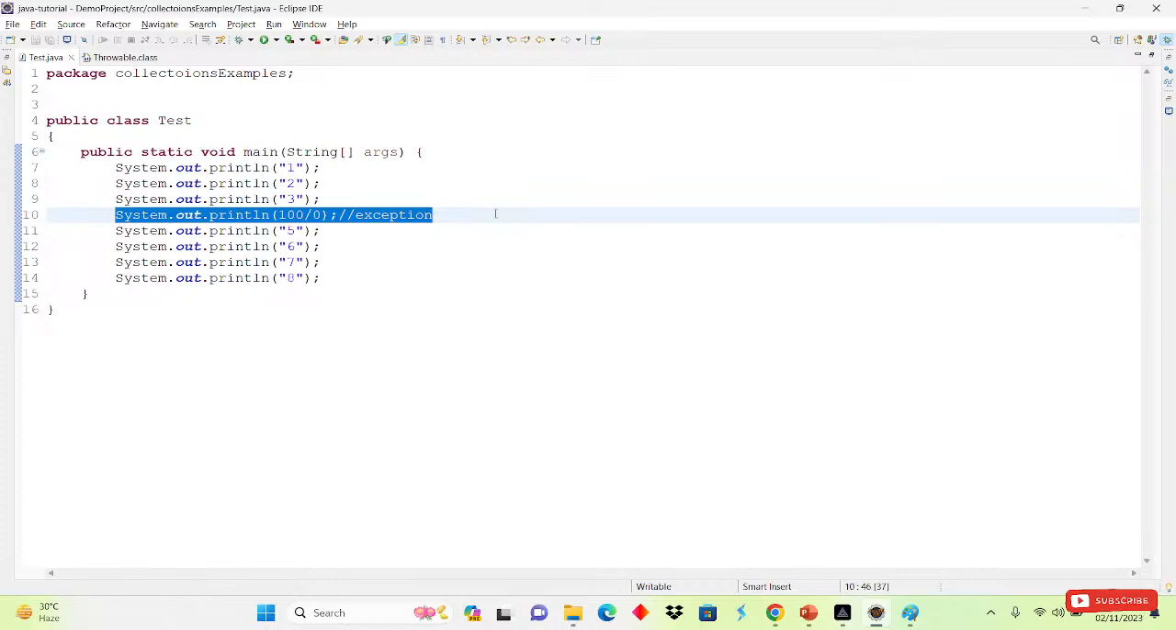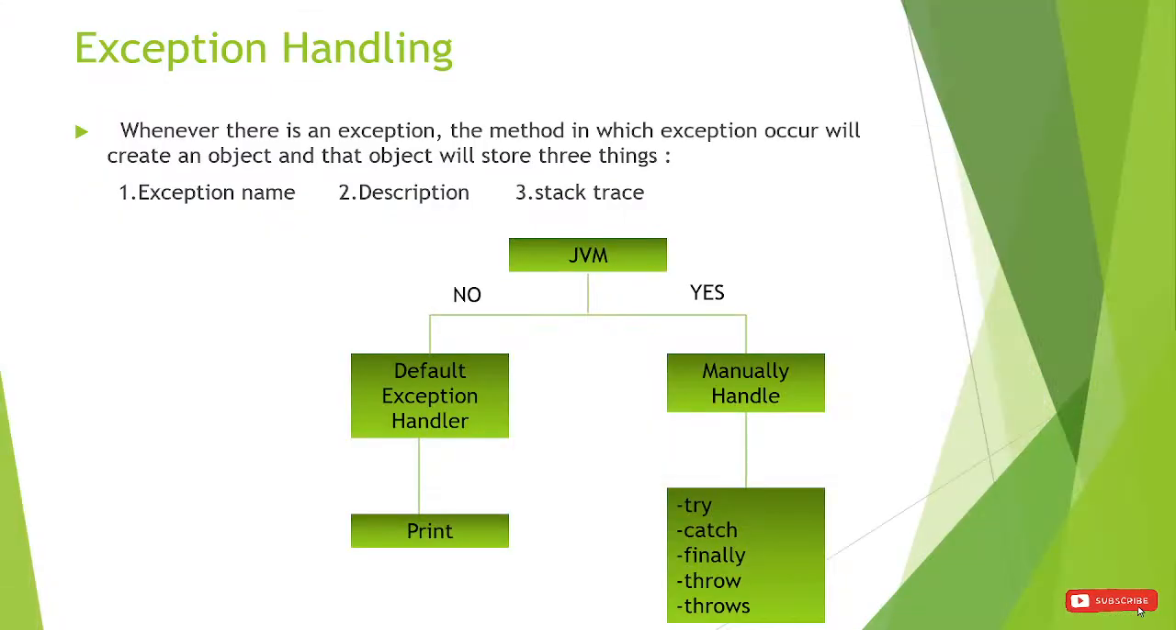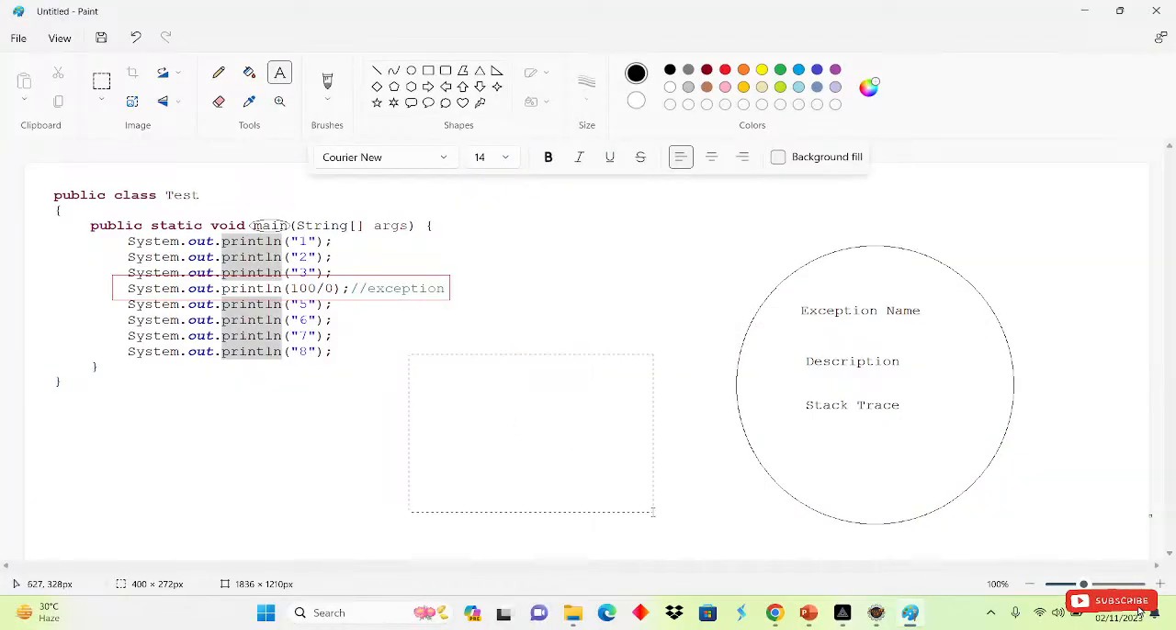To handle that, what will we do? We will use try, catch, finally, throw, and throws. First we will see try. What does try mean and how do we write it? We simply write try here, the same way as an if-else. We write a try, and inside the try we write the risky code.